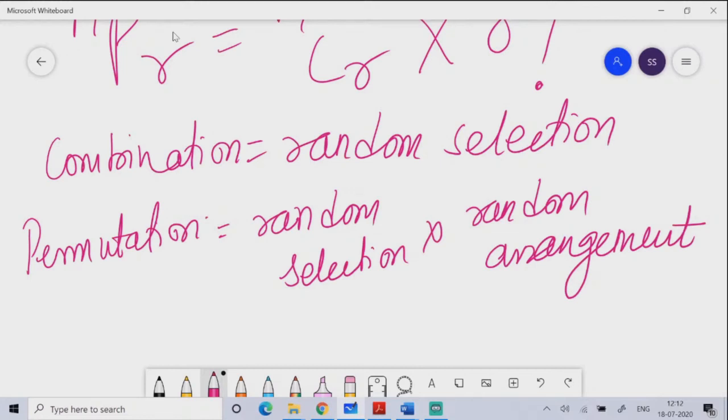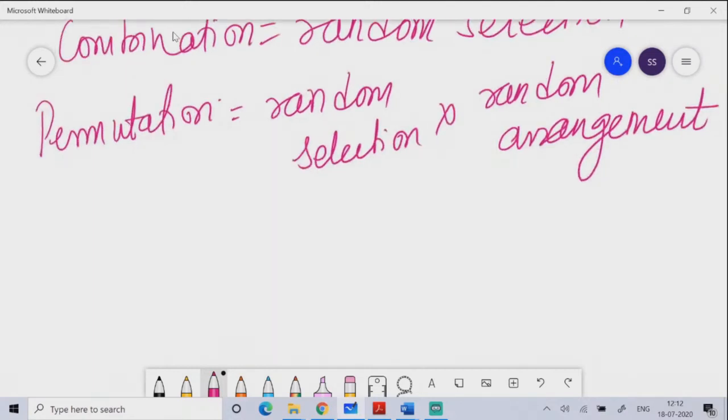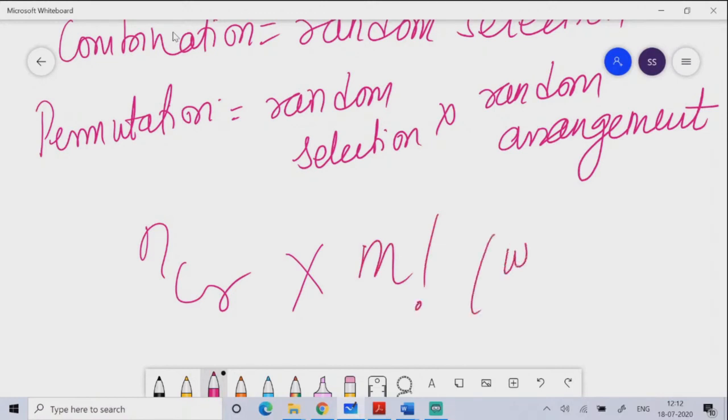But sometimes the question asks you beyond NCR. If they're talking about arrangement, then you can apply NPR. But avoid NPR. Always use the formula NCR into m factorial or whatever, where R may or may not be equal to m.